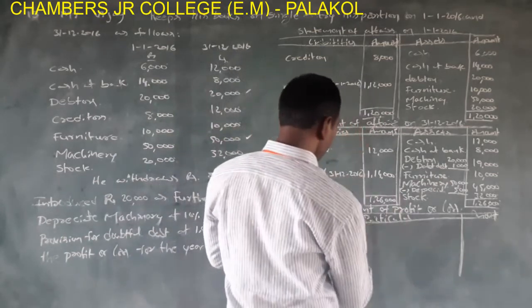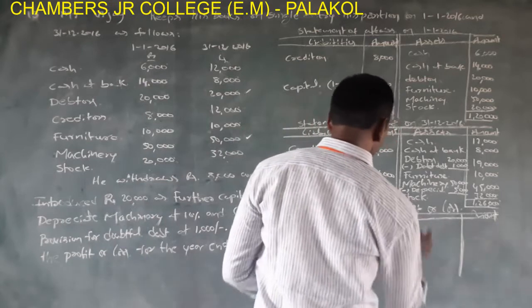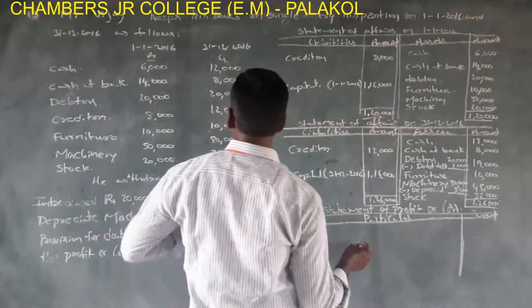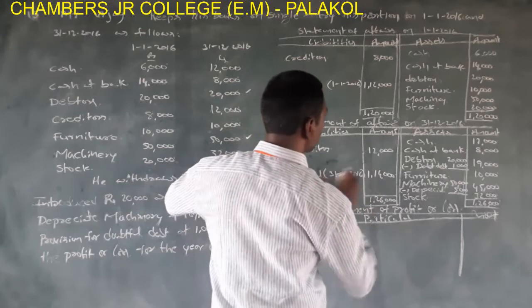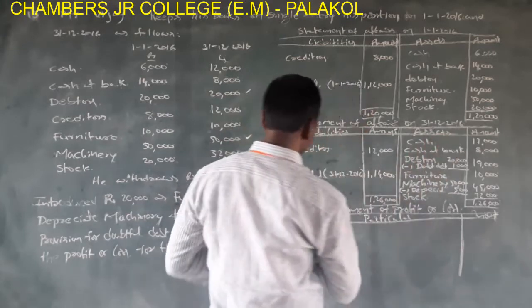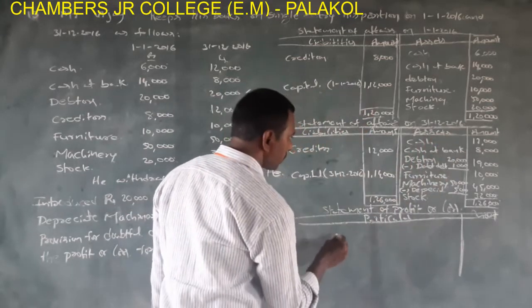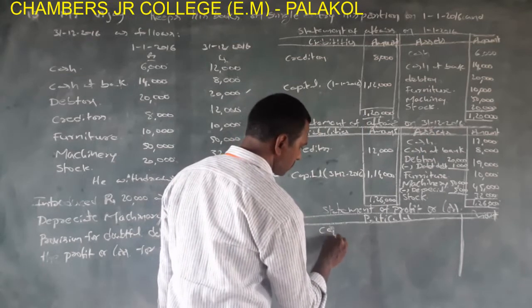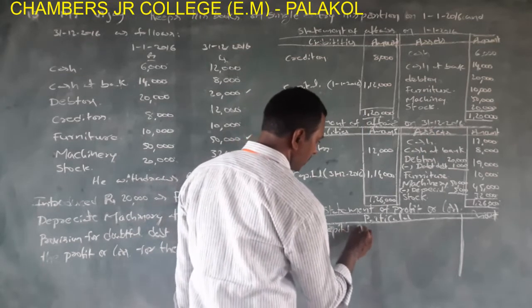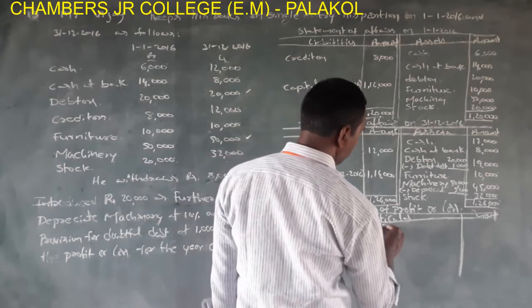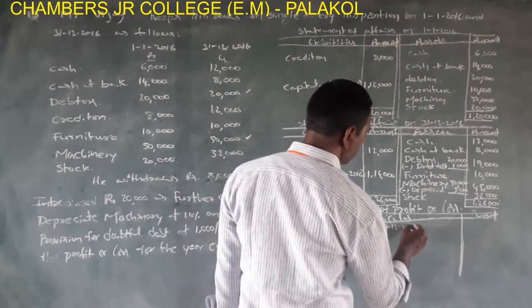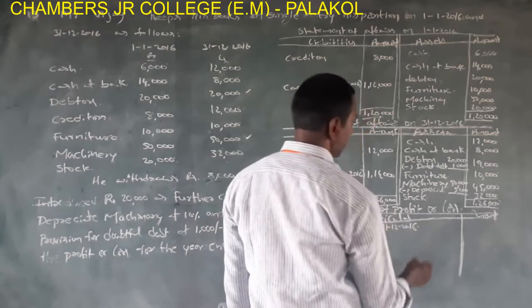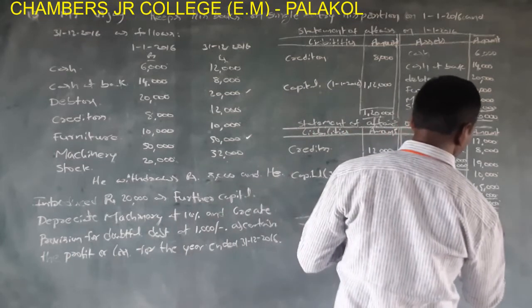Now prepare statement of profit or loss. Here first of all we take the closing capital. Now the closing capital, 31/12/2016 capital 1,14,000. So capital on 31/12/2016 rupees 1,14,000.